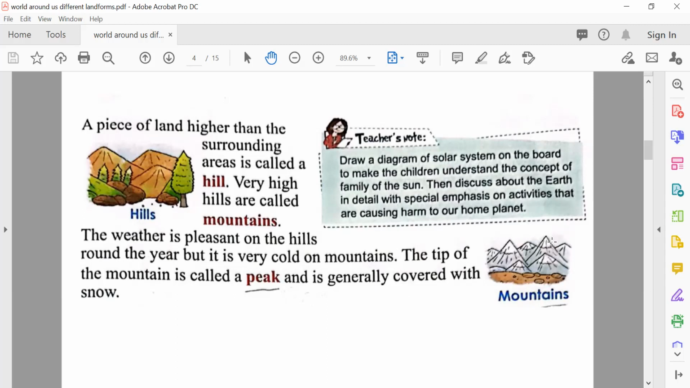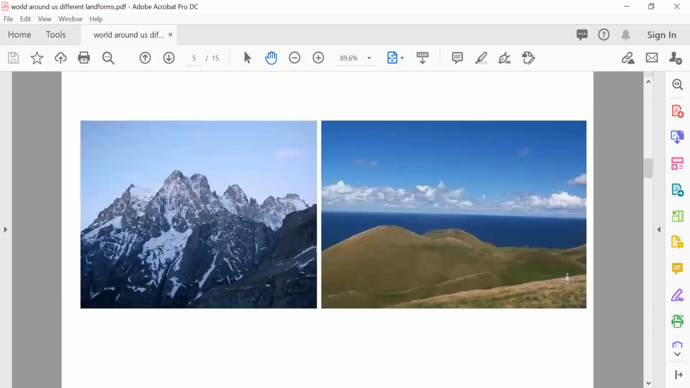So you have hill stations, you go to see the mountains, right? Hills have a pleasant atmosphere and pleasant temperature, but the mountains are very cold and they are covered with snow. You can look here, this is a mountain while this is a hill. Hills are not too big, but mountains are very tall.